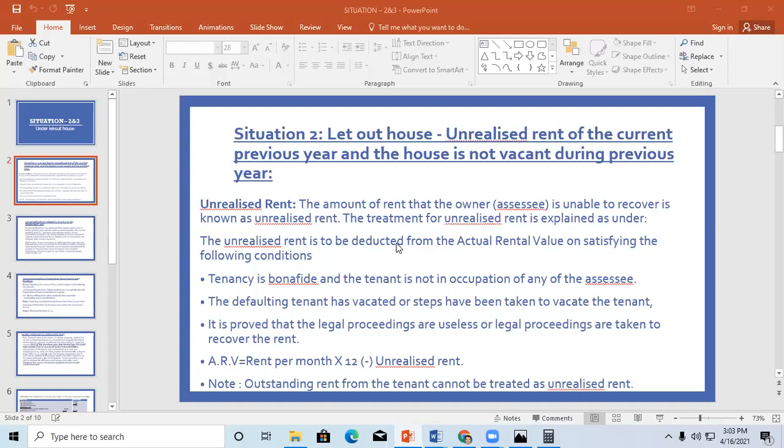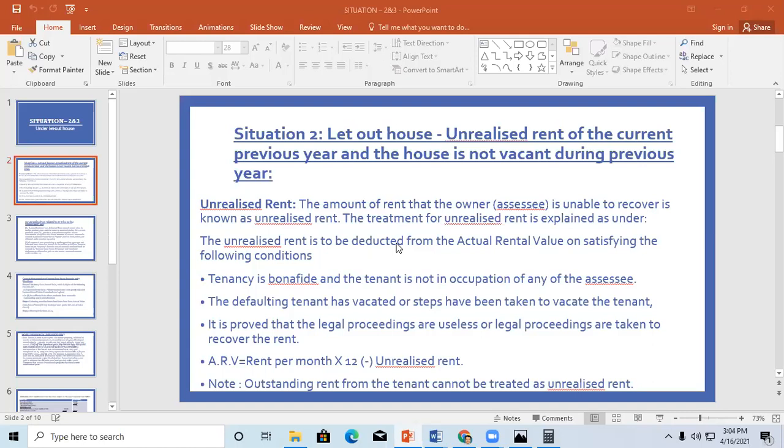the following conditions should be satisfied: the tenant is not in occupation, the tenant is not having any work, and is not an assessee of any income tax, and hence only then can you consider that the tenant has not paid the rent to the owner, or the defaulting tenant has vacated, or steps have been taken to vacate the tenant.